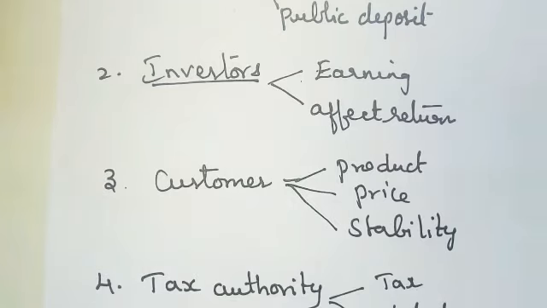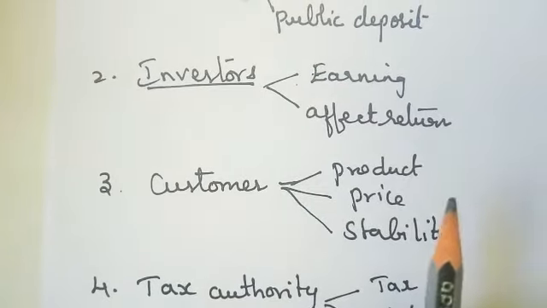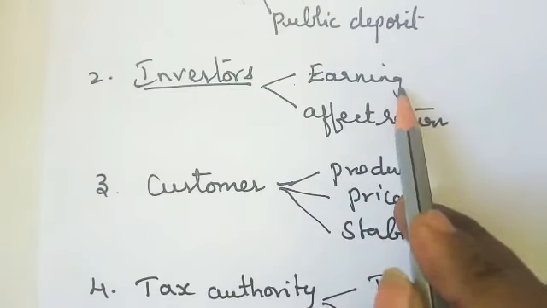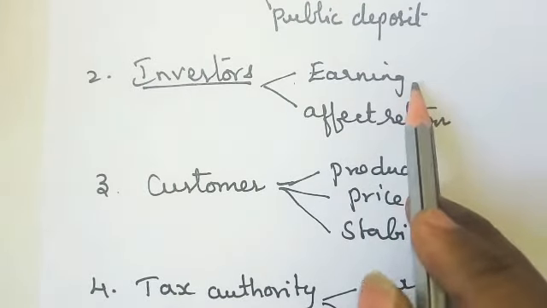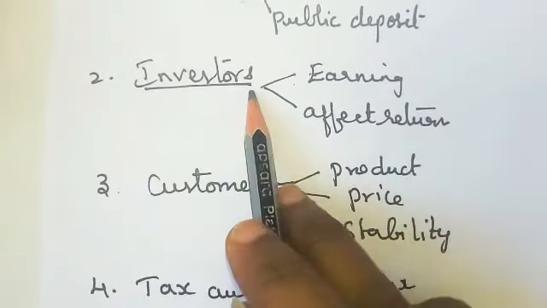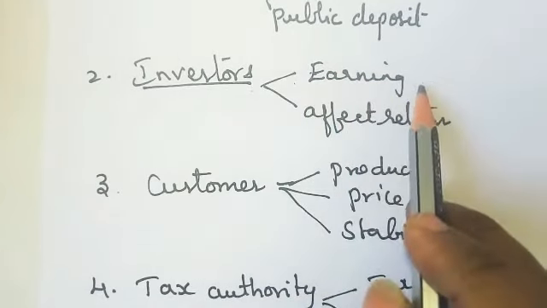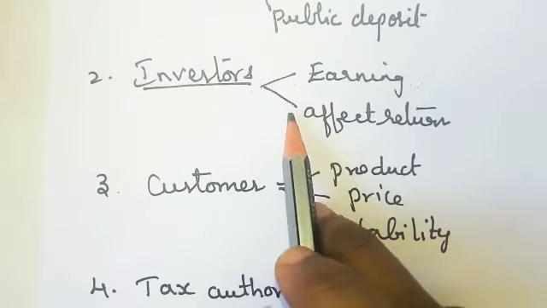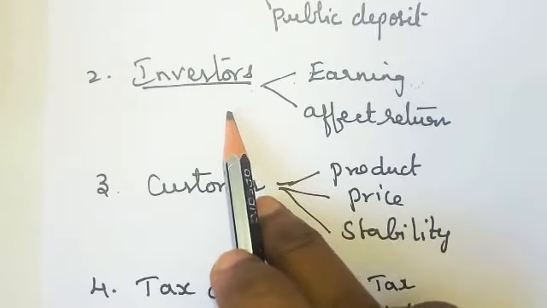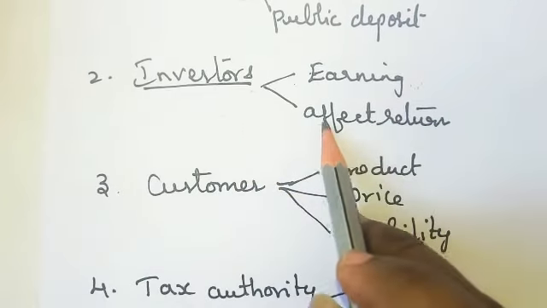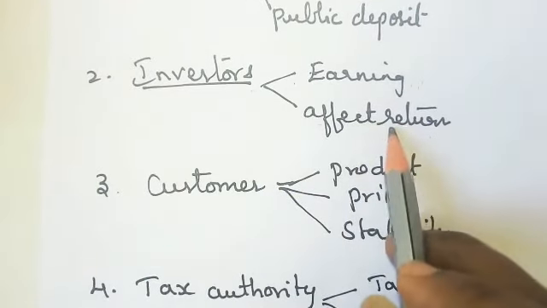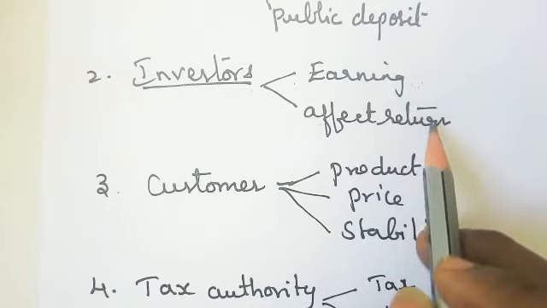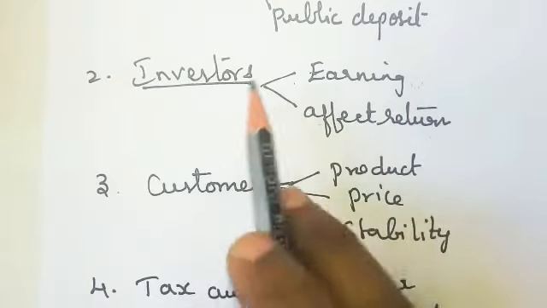Next is an investor. Investor means who puts the money in, the partners of a business. They will want to know what the earning is, what the profit or loss is, so that they can continue the partnership with this company or not, or give more money to this company as a partner. Whatever money they already invested in this company should come back properly. Anything that will affect that original money, they need to know, so accounts are needed.